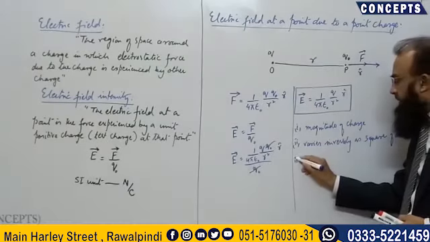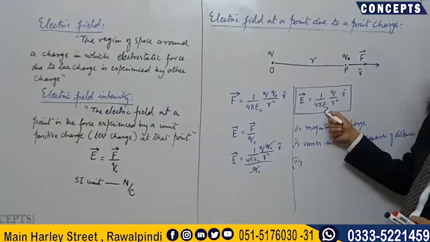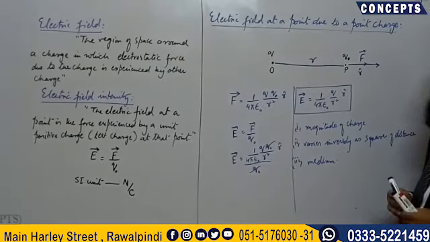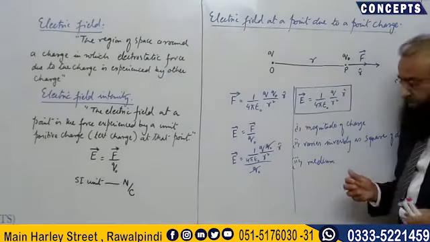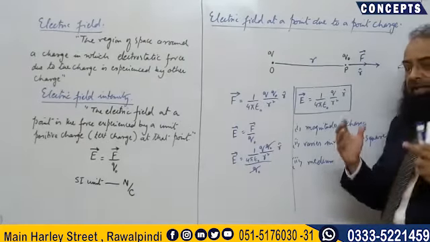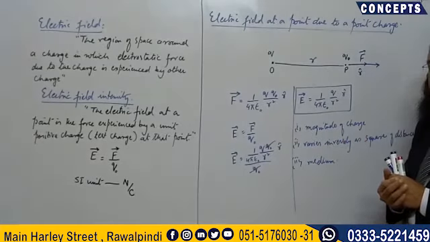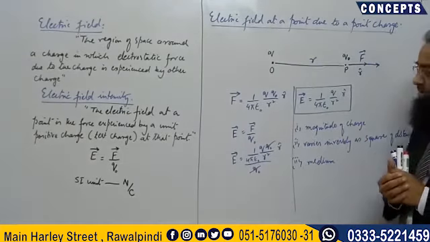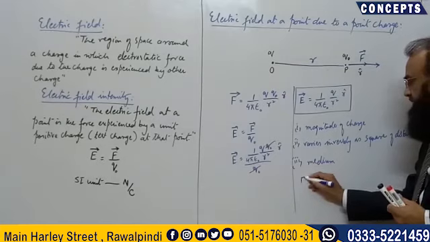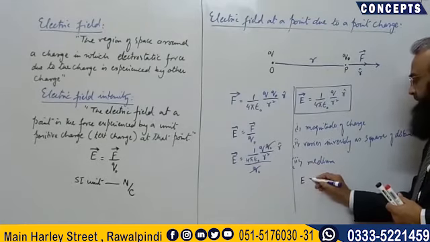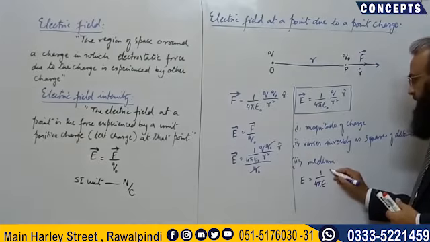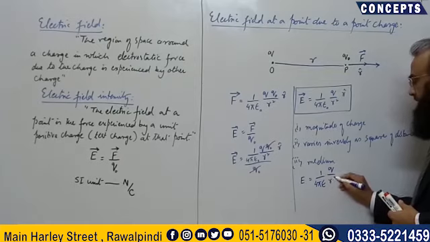And thirdly, what is the third thing in it? That is the medium. It depends upon the medium. So if there is a medium around this charge, then that electric field will also change. The intensity or the magnitude of that electric field will also change. So if you are using a medium around this charge, then the magnitude of this electric field becomes E is equal to 1 over 4 pi epsilon, Q over R square.